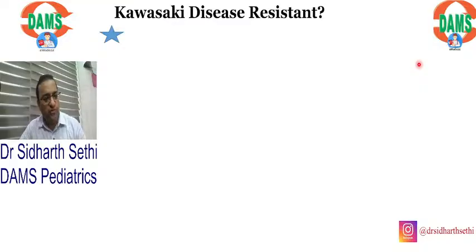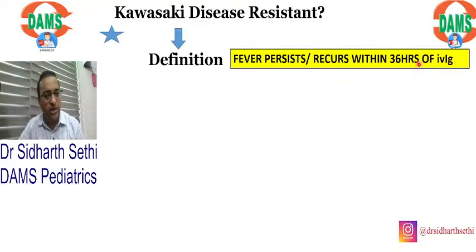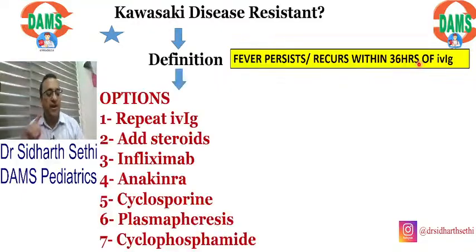So I told all of you this in DVT also. Please, DVT is the gold standard. Okay, remember DVT is the first aid for NEET PG. Look at DVT. So I told you in your DVT, guys, that resistant Kawasaki is defined as that fever is persisting or it recurs within 36 hours of IVIG. और पहली drug of choice है to repeat an IVIG.